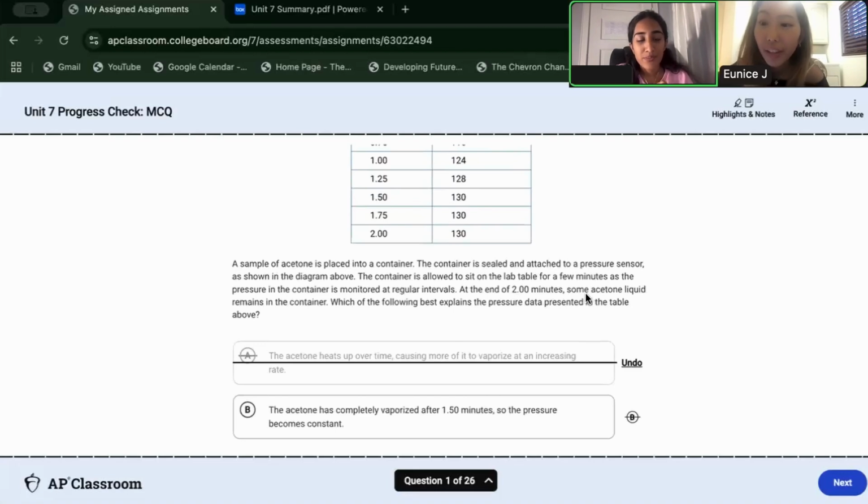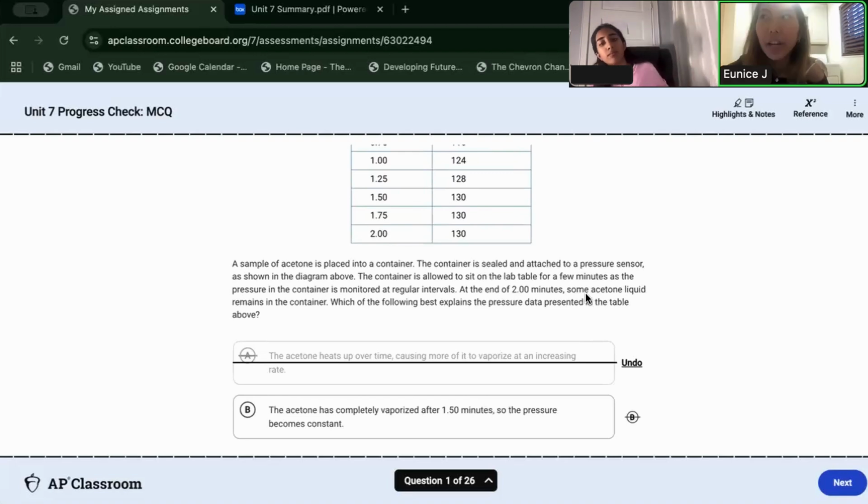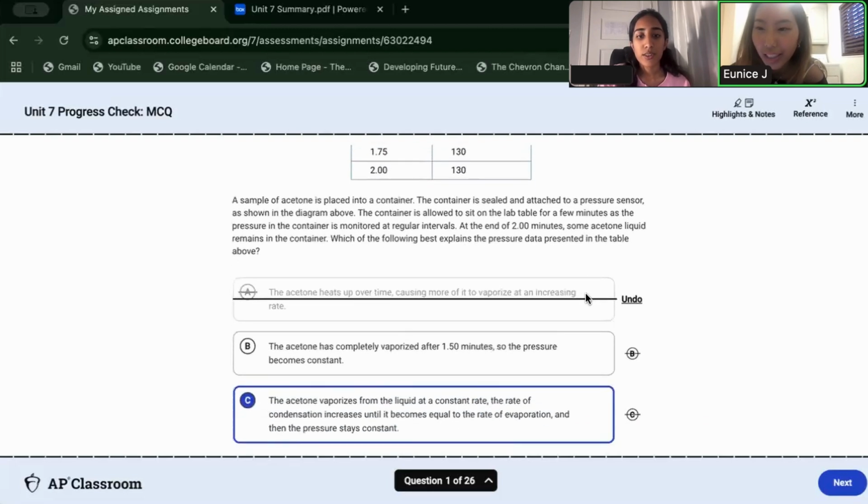Because of the information given in the question, I feel like B assumes that it's completely vaporized, but we're given that actually there's some liquid remaining. So that just tells me that the equilibrium isn't necessarily where everything's vaporized, but rather a state where you have some liquid, but you also have gas, and liquid turning into gas and gas turning into liquid at the same rate. And that's what causes that equilibrium and that pressure to stay constant. Does that make sense? Yeah, that makes sense.